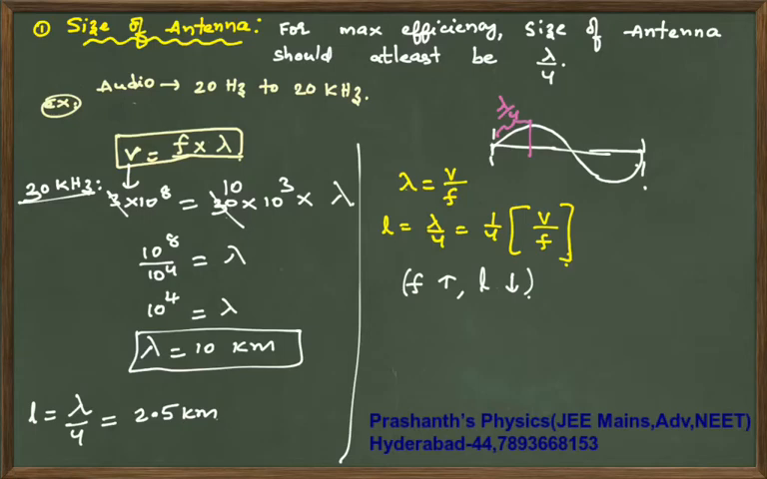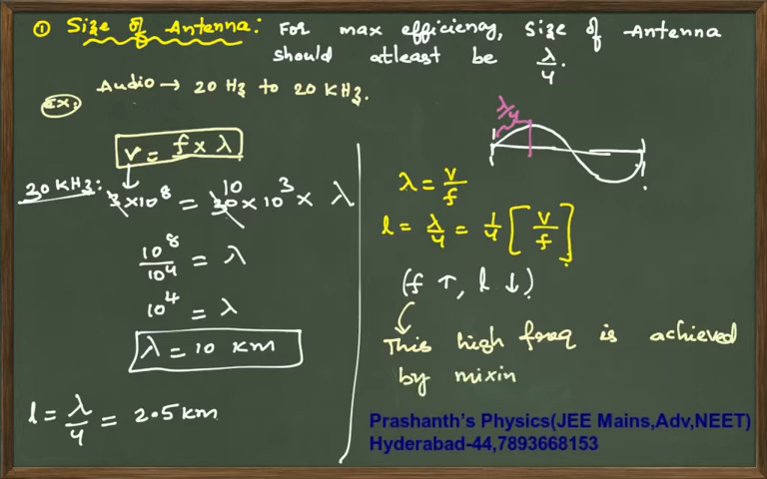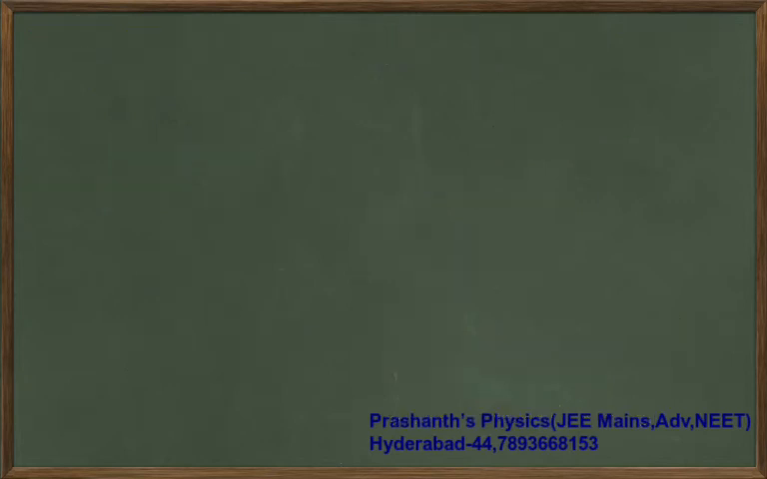Now how will you get this high frequency? This high frequency is achieved by mixing the message signal with the carrier wave. Okay, hope you have understood everything clearly. Next, that is your first point: the size of the antenna.